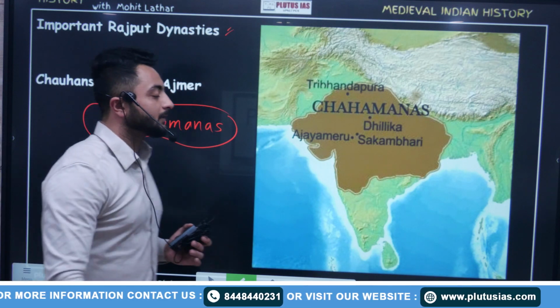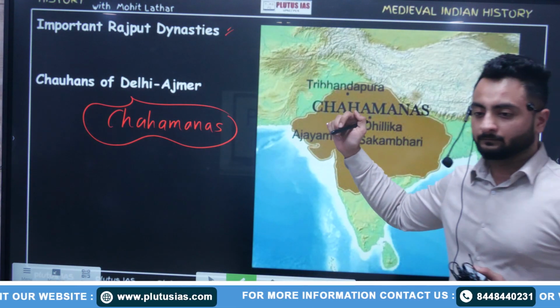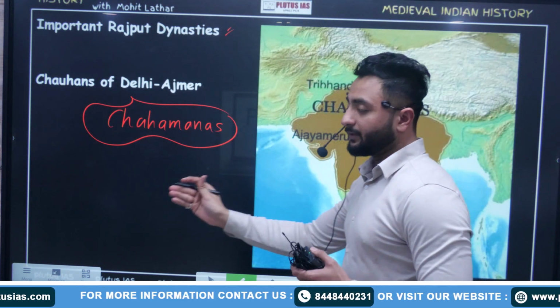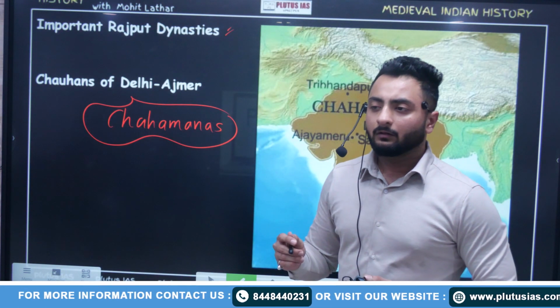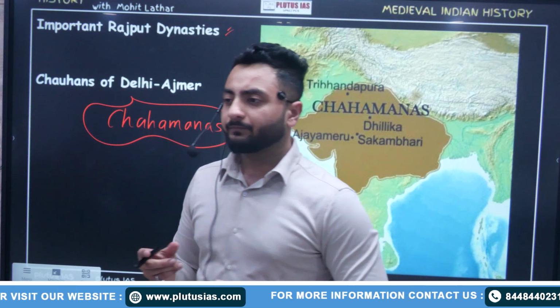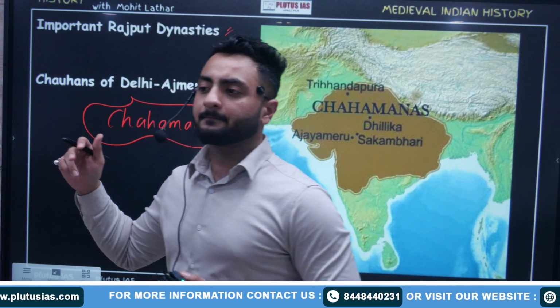Chahamanas of Delhi, or Chauhans of Delhi and Ajmer. Fine. We would be noting some important dimensions about this, like dynasty, their capital, who was the founder, their key rulers, and some important features. So can you name any important ruler of this dynasty?